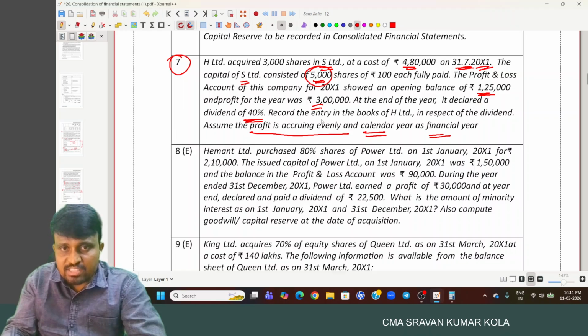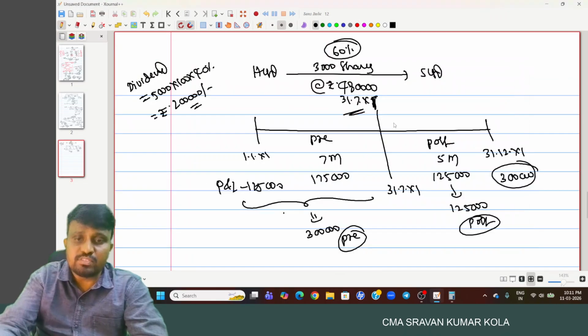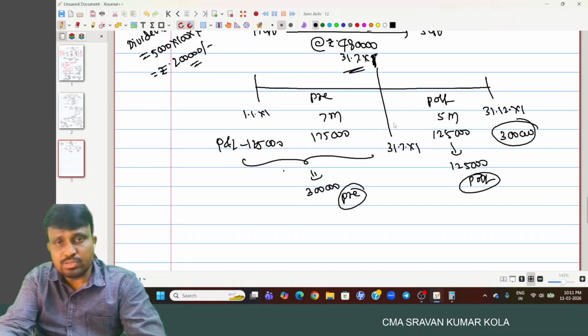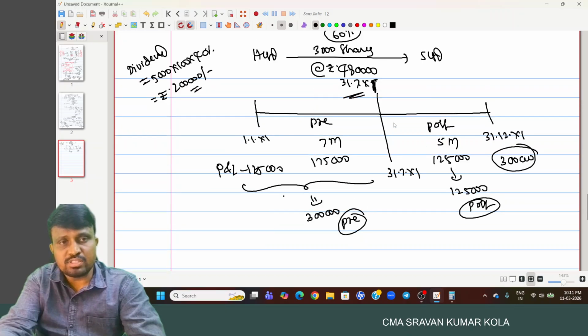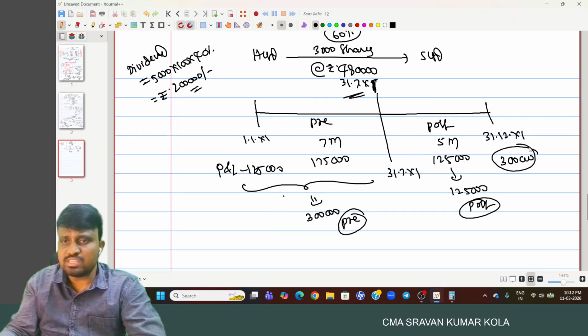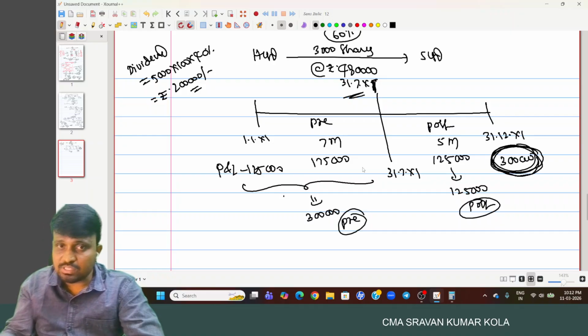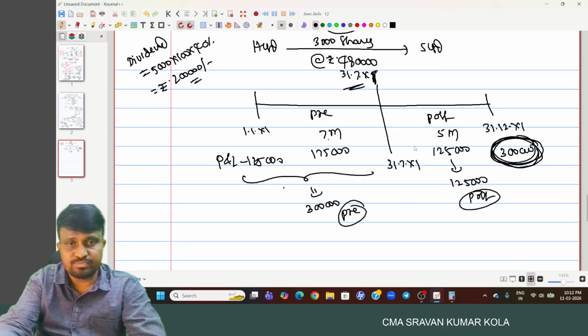Then what is the entry in respect of the dividend? The question says the 2 lakh dividend is provided out of the current year profits only. But the problem is the current year profits are covered under pre as well as under post.